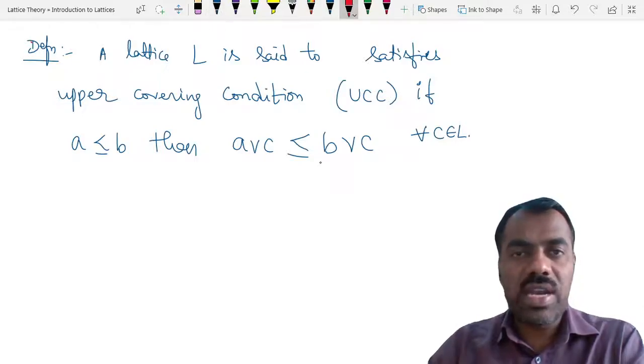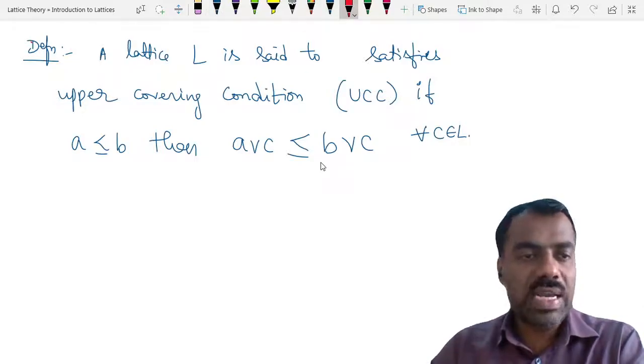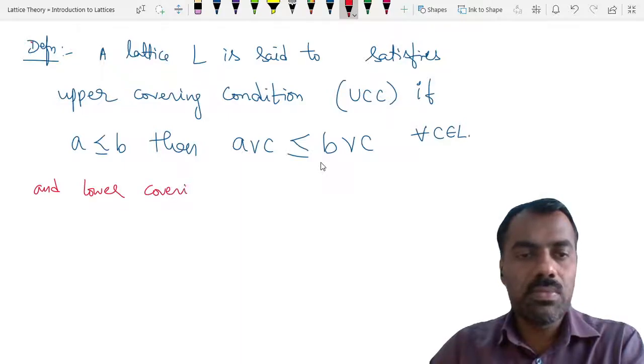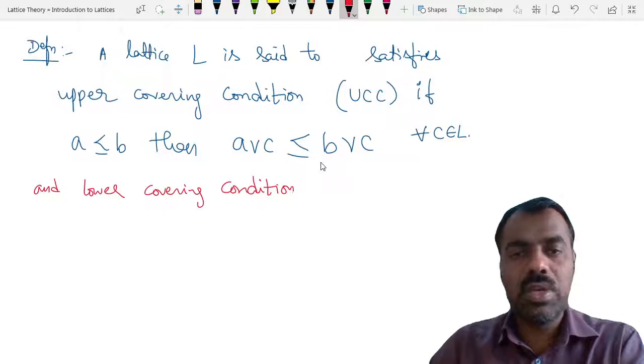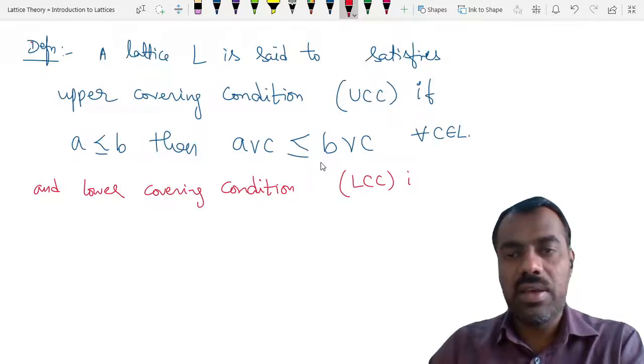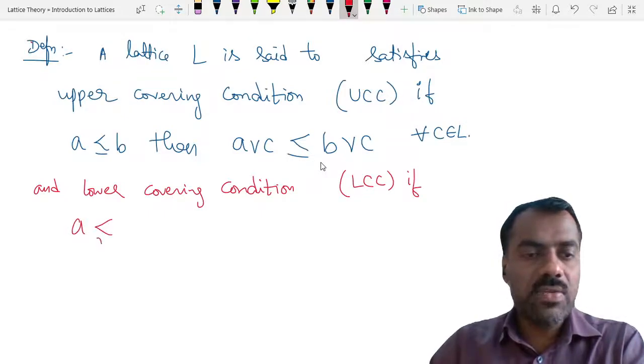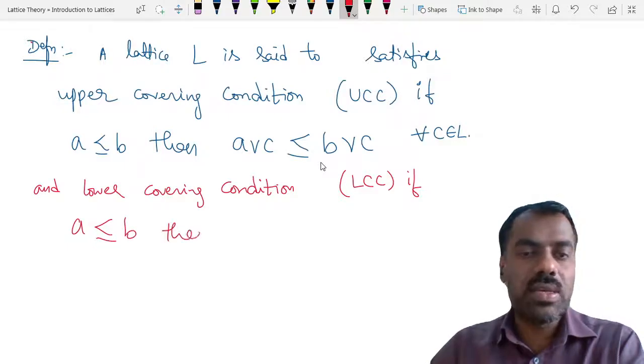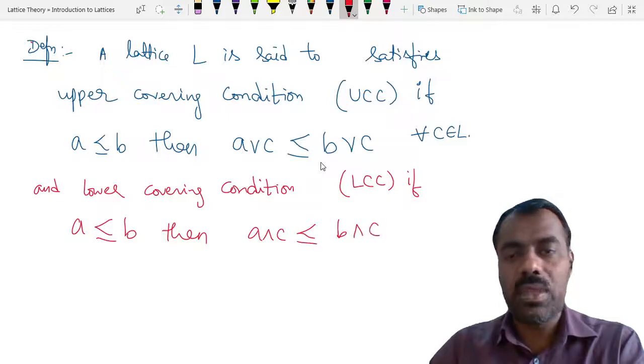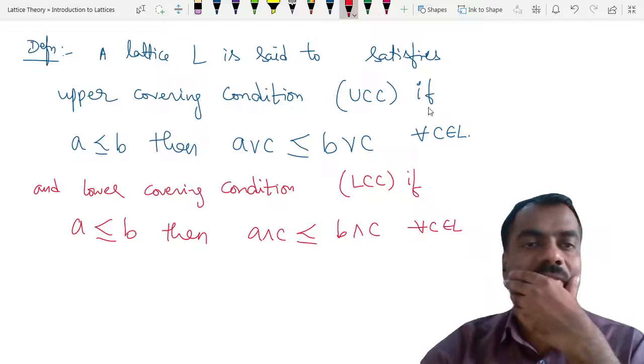And you can also write the other one, the dual condition, that means the lower covering condition, we can call it LCC, if whenever A is covered by B, then A meet C should be covered by B meet C, whenever C belongs to L. Is this definition clear?